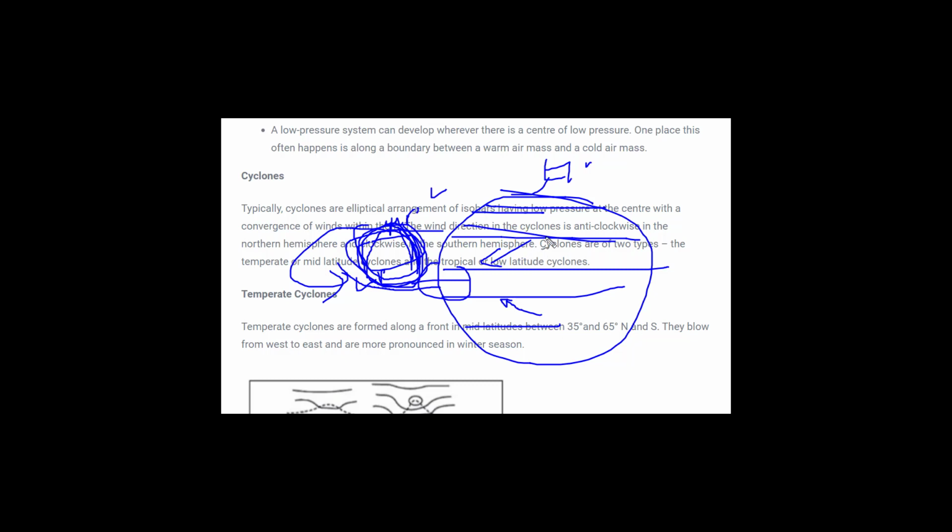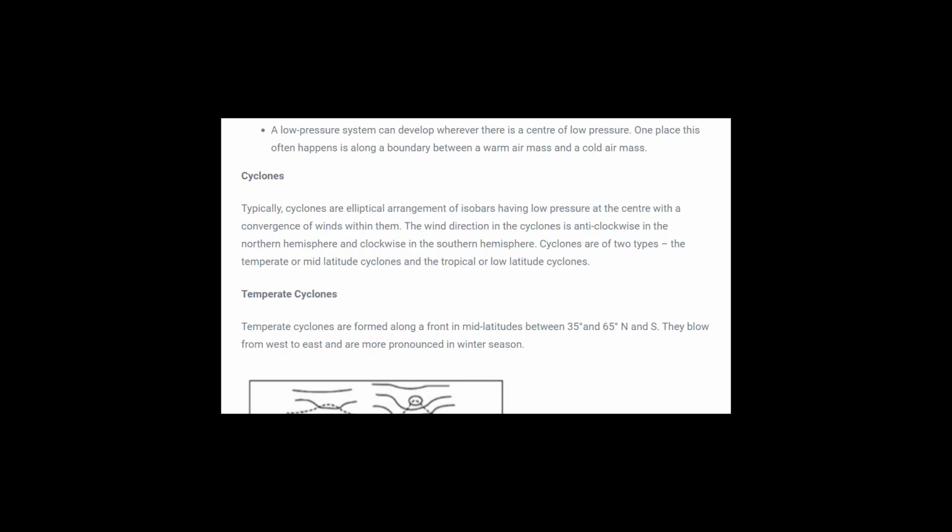When you stand at this position and observe from this place, you see the movement of wind. What happened in a cyclone, just a minute, I'll draw a diagram, then you will understand better what I'm trying to tell. If we consider this equator as a low pressure belt, as we already know, there are two conditions which we have seen, one is cyclone and one is anticyclone. The most important point that we should understand about cyclones and anticyclones is that in a cyclone the center would be low pressure, whereas in an anticyclone the center would be high pressure. This is the main difference.